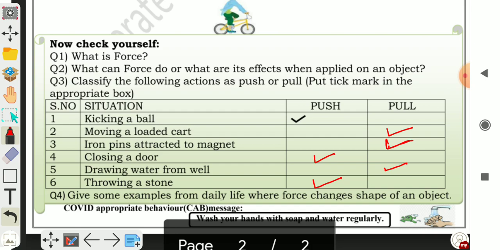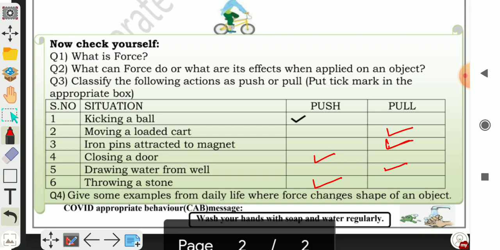Question number 4. Give some examples from daily life where force changes the shape of an object. You have to give examples from your daily life where by applying force we can change the shape of an object. When we apply force on dough, it can change the shape.